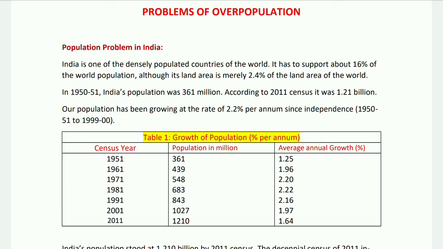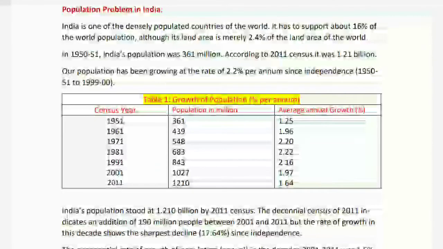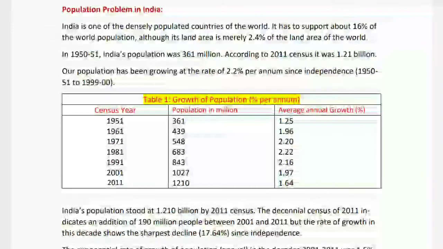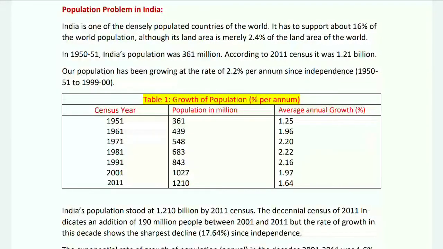361 million. According to the 2011 census, it was 1.21 billion. Our population has been growing at the rate of 2.2% per annum since independence, 1950-51 to 1999-2000. The table shows the population growth of India from 1951 to 2011. The population is shown in million.